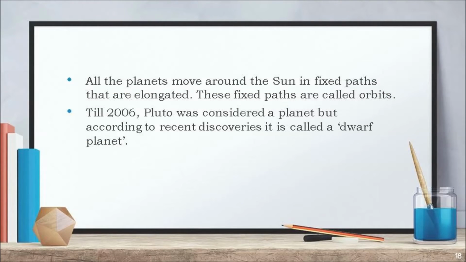All the planets move around the Sun in fixed paths that are elongated. These fixed paths are called orbits. Till 2006, Pluto was considered a planet, but according to recent discoveries, it is called a dwarf planet.